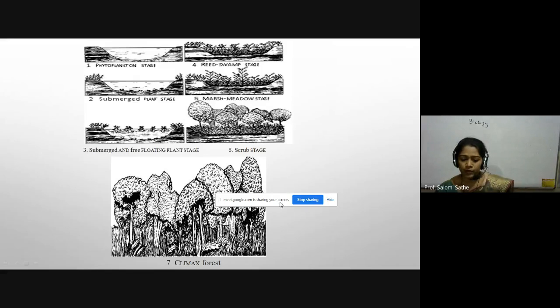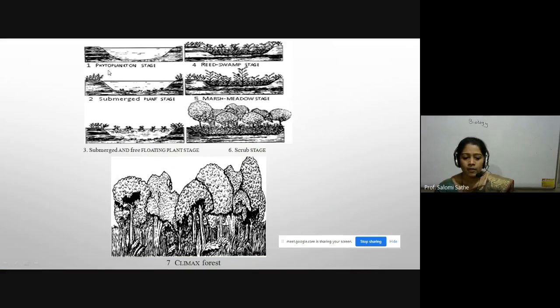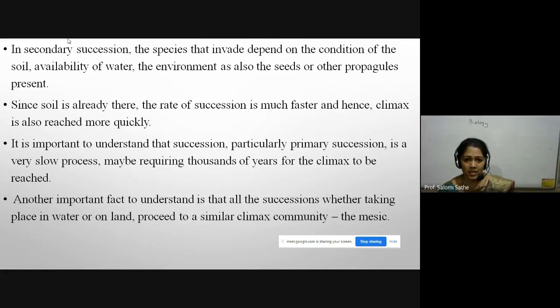Here, with the help of this diagram: the phytoplankton stage, then the second one is the submerged plant stage, third is the submerged and free floating plant stage, then the reed swamp stage, marshy meadow stage, then the scrub stage, and the last one is the climax forest. Means the water body gets converted over time into the climax forest. With the help of this, a number of plants grow and are shown in particular stages. This is all about the primary succession.